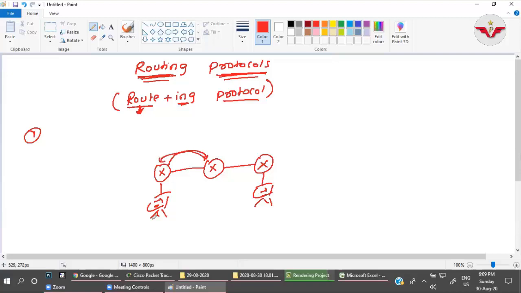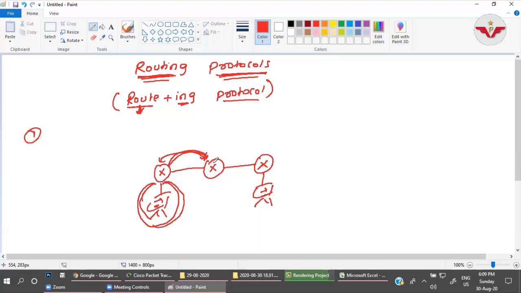You will be able to communicate within your own network, but to communicate with a different network across the router, you will have to configure the routing protocol in all the routers. So the routing protocol tells its friend, the neighbor router, what it knows, and it allows the router to build paths automatically. Manually or automatically, both options are there, we can do that.